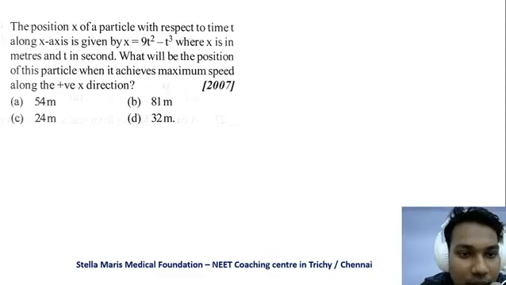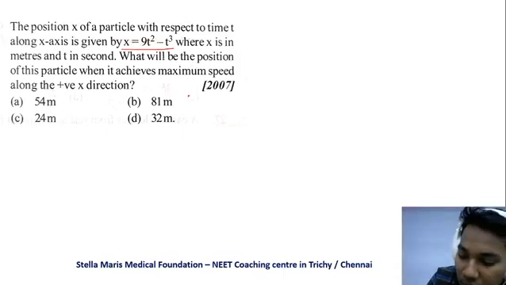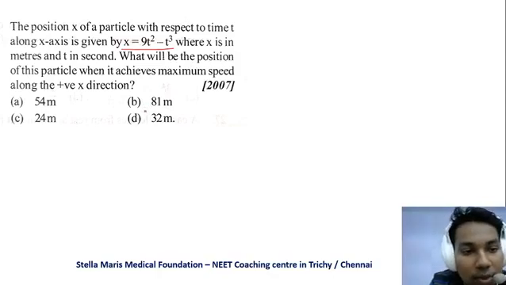The position x with respect to time t along x is given by x is equal to a function of time, where x is in meters and t in seconds. What will be the position of the particle when it achieves maximum speed along the positive x direction?